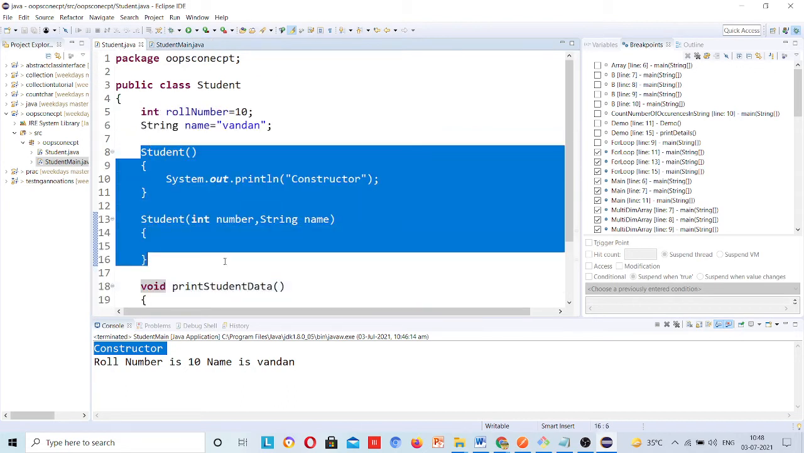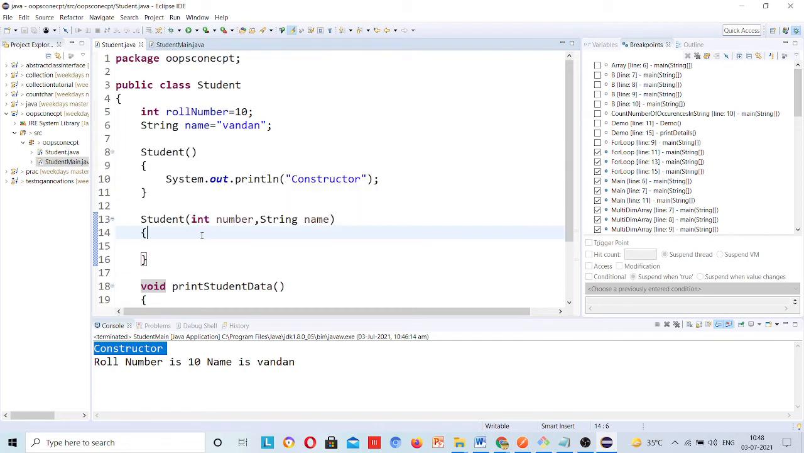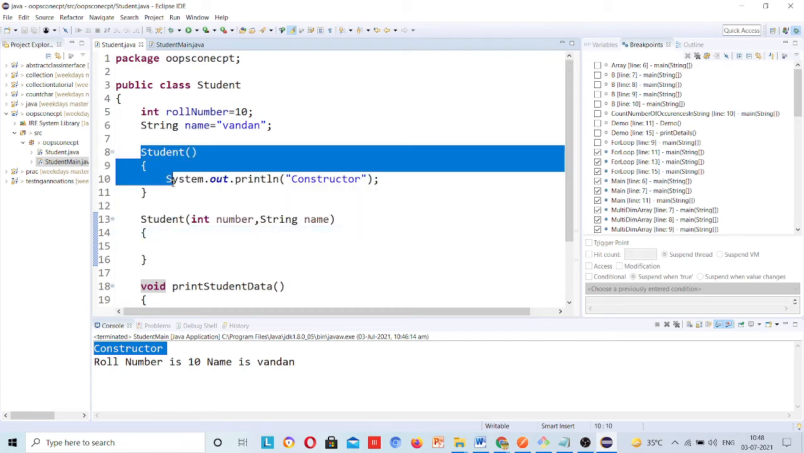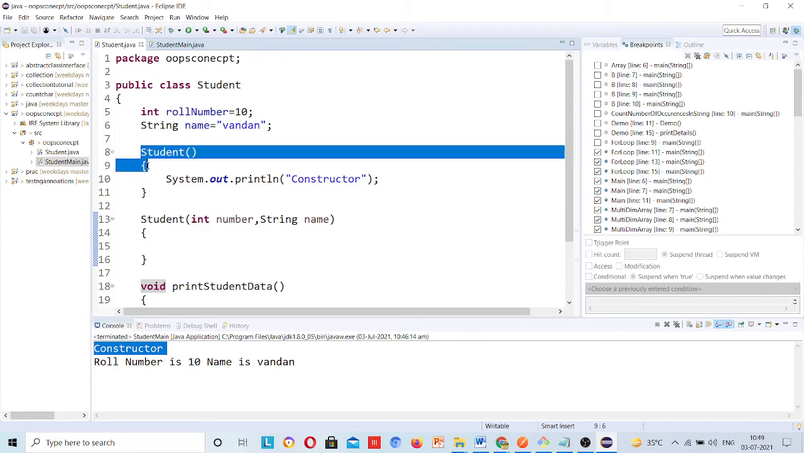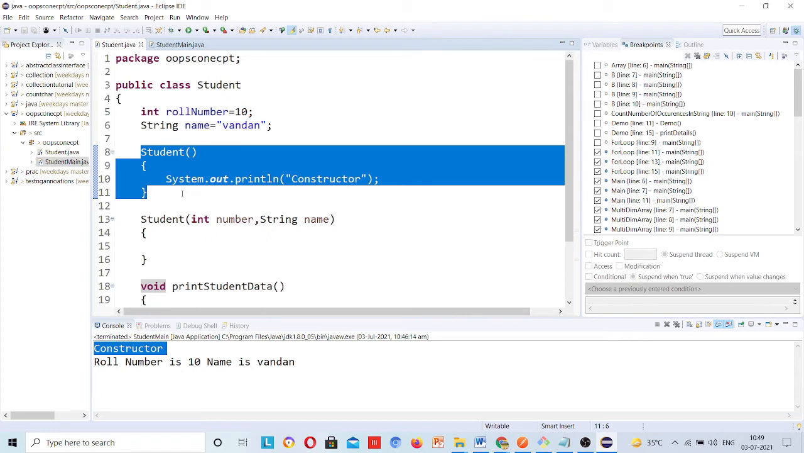Okay, so is constructor overloading possible in Java? Yes, and you can see one constructor is parameterized. What is a parameterized constructor? Which has parameters, integer, string. Okay, and what is a non-parameterized constructor? Which doesn't have any parameter. And the non-parameterized one is the default constructor, which is already present in Java, whether you create it or not.